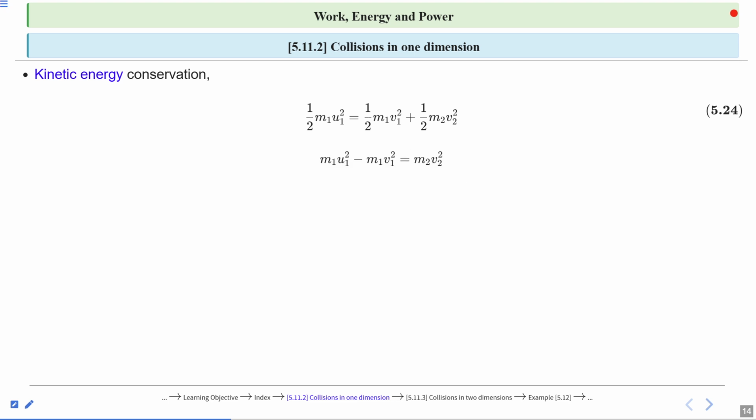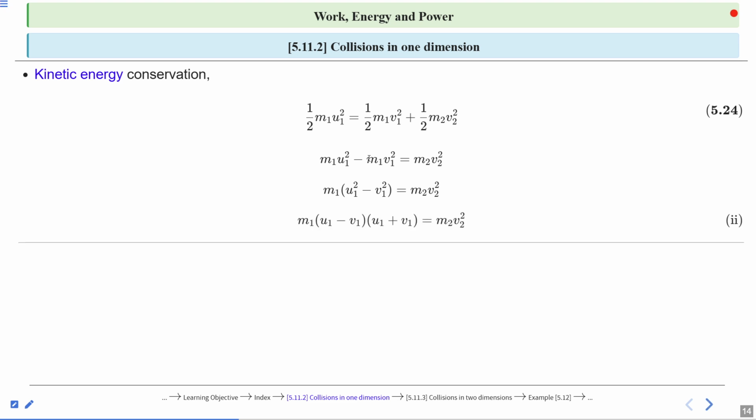So now simple mathematics we will use here. m1 u1 square minus m1 v1 square is equal to m2 v2 square. This is the simple mathematics. 1 by 2 cancel out from both sides. The remaining term is this one. So now here again m1 is common, so take it out common. So m1 (u1 square minus v1 square) is equal to m2 v2 square.